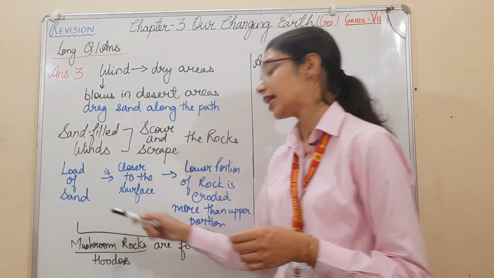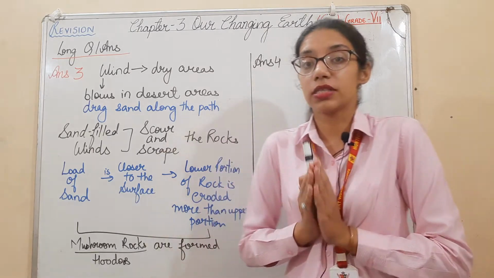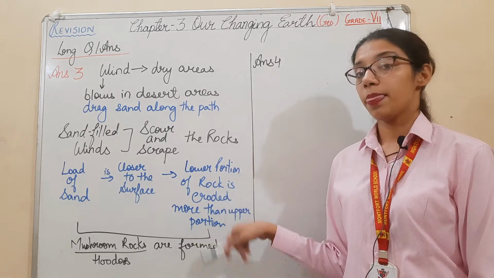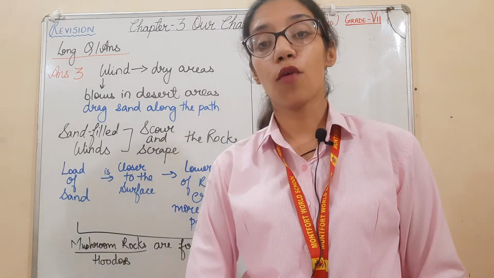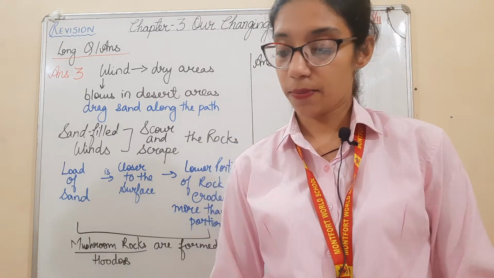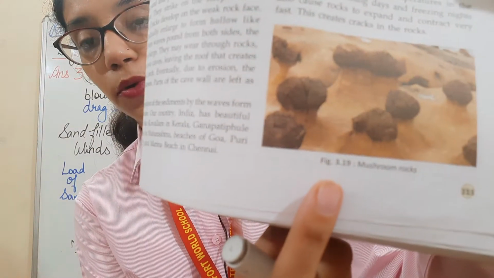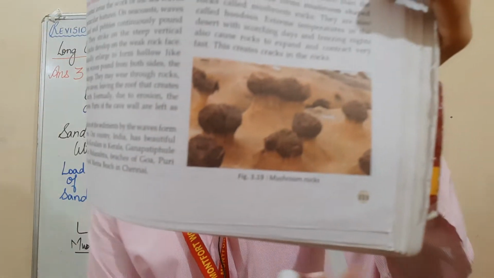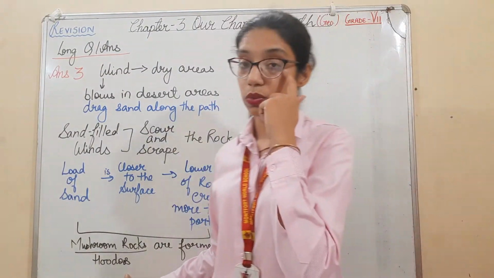The load of sand is very close to the surface. This is the land surface, so the sand is closer to the surface, not on the upper portion. In the lower portion, the rock is more eroded than the upper portion, forming mushroom-shaped rocks. I can show you. These are your mushroom-shaped rocks. You can see its lower portion is more eroded than the upper part. This is mushroom rock. It is also known as hoodoos.